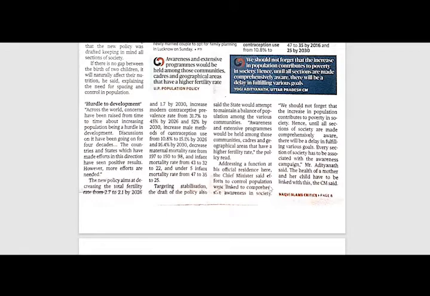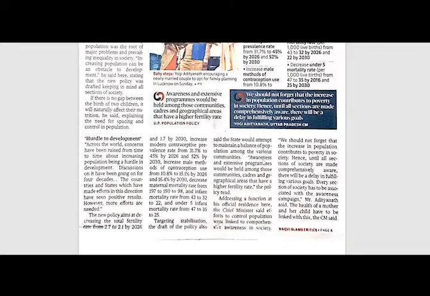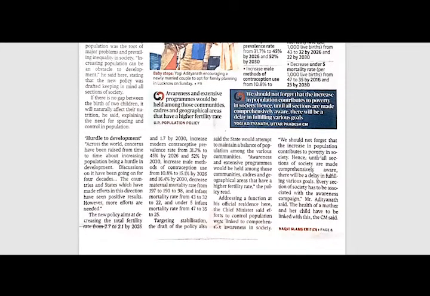Further, it says awareness and extensive programs would be held among those communities, cadres, and geographical areas that have a higher fertility rate in Uttar Pradesh as per its new population policy. We should not forget that the increase in population contributes to poverty in society. Hence, until all sections of society are made comprehensively aware, there will be a delay in fulfilling various goals.